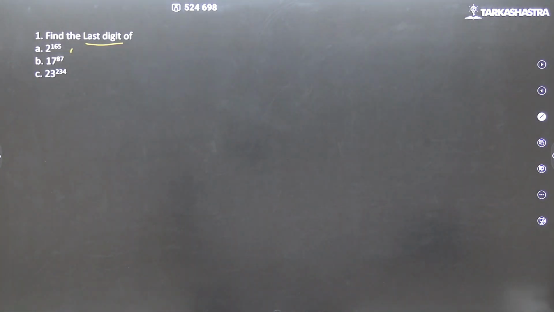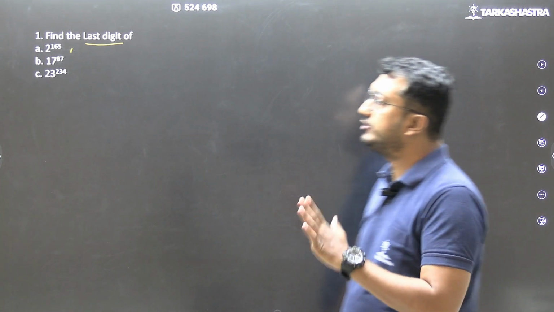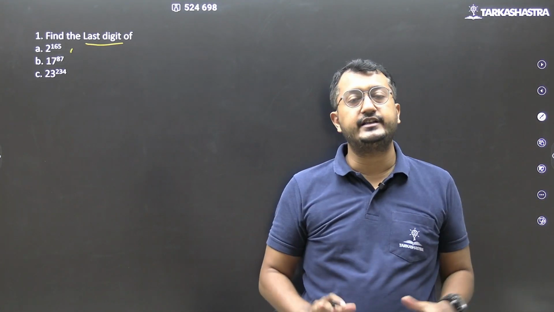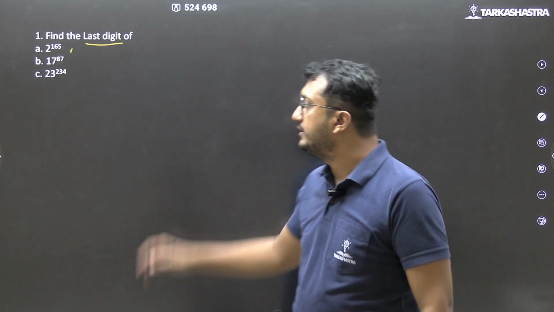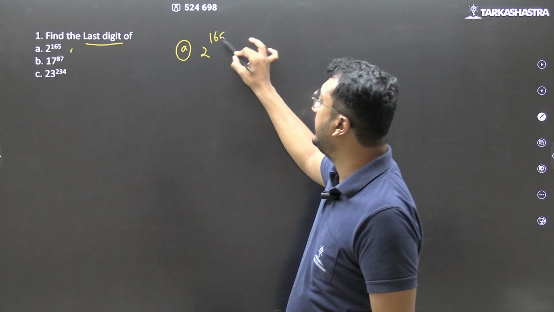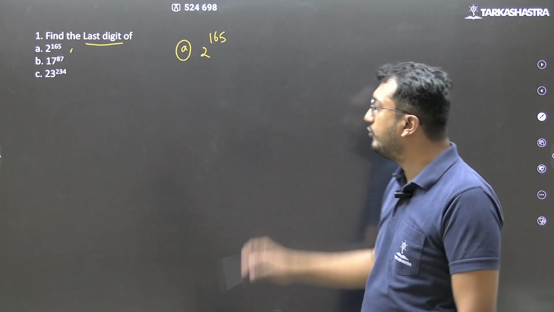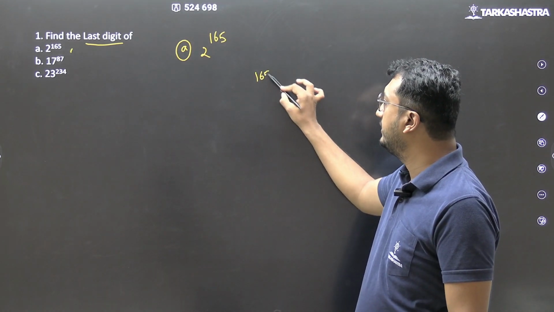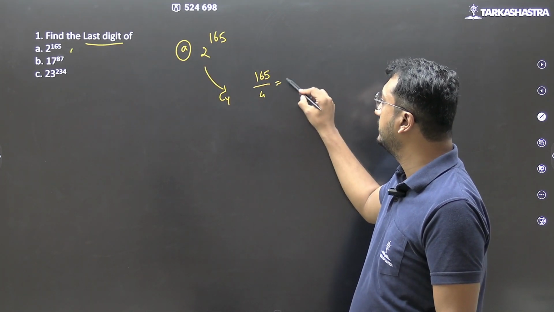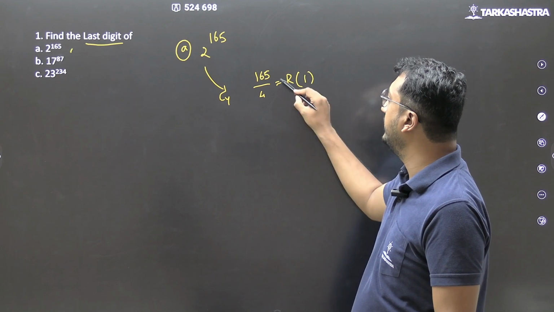Moving forward, we have to find the last digit of 2 raised to 165. Pause the video. Try to solve each and every question here. Okay? So A part is 2 raised to 165 and last digit, what it will be? What we do? Power divided by the cyclicity, which is of 4. So the remainder is 1.